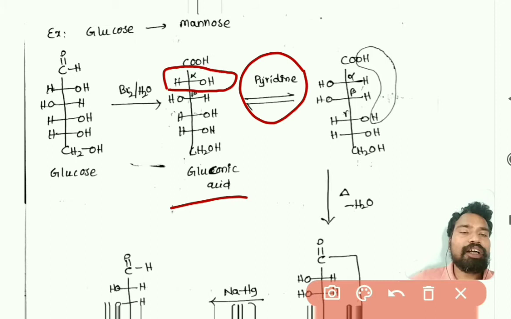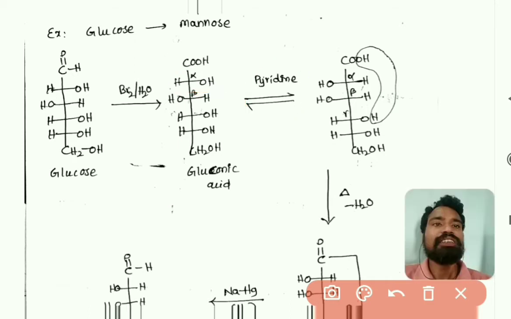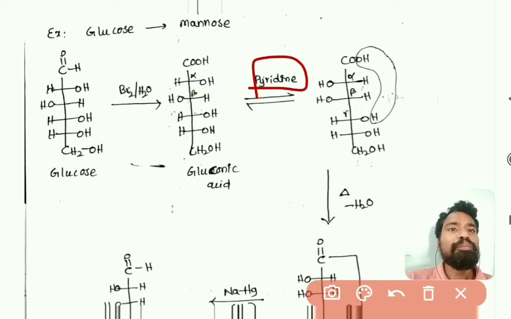At the second carbon, the OH group at the alpha carbon is reversed, which means we will get an inverted product, because pyridine reacts with the alpha hydrogens of gluconic acid.